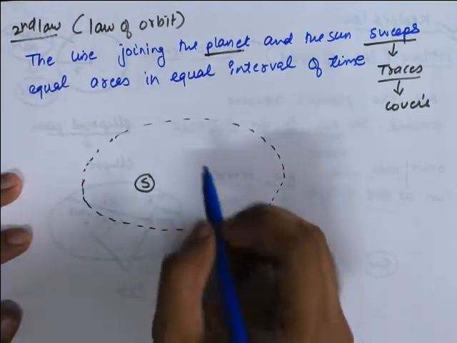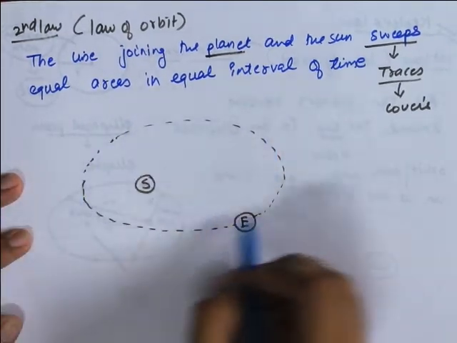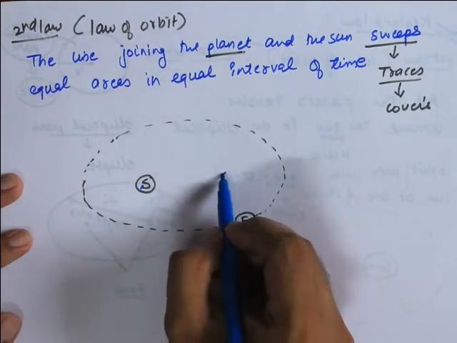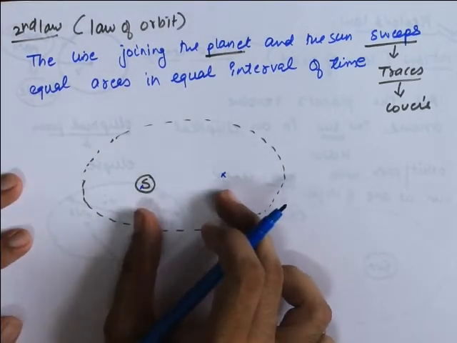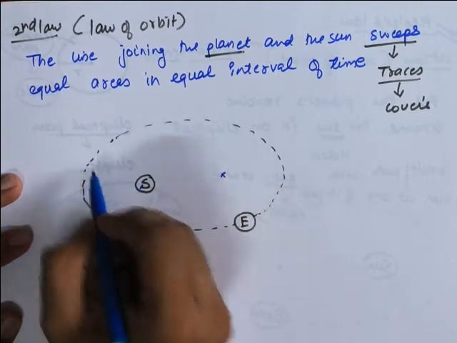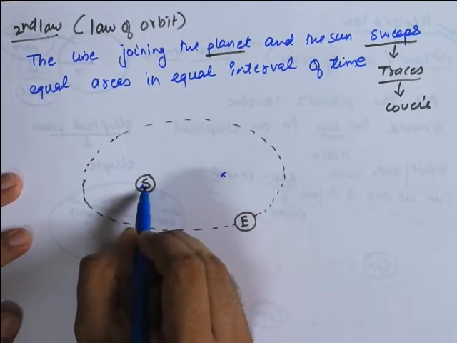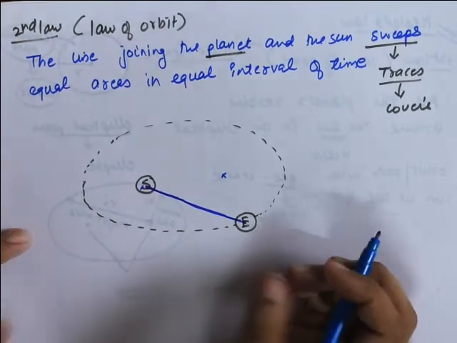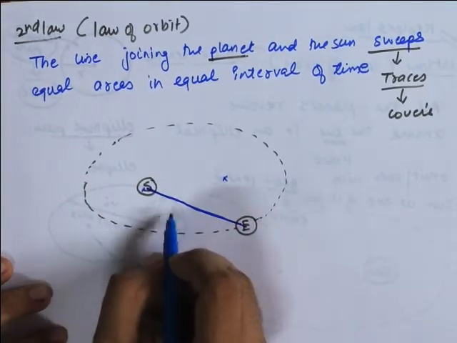Now, this is an ellipse. An ellipse has two centers. One is this one and one is this one. Since it has two centers, it has two radii. So, if I join the sun and the Earth, this is the radius. This is the radius.